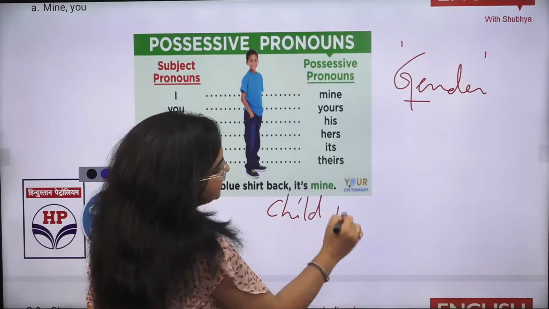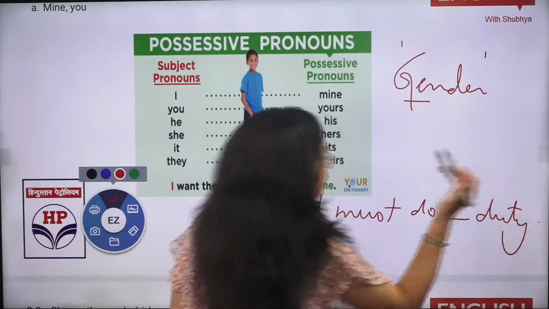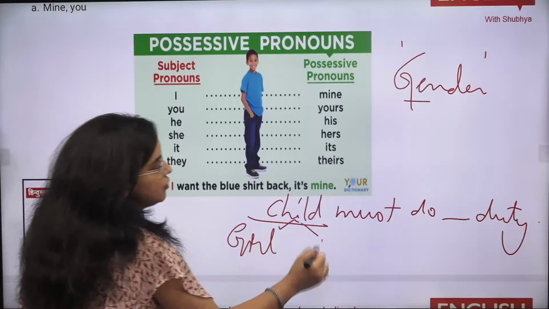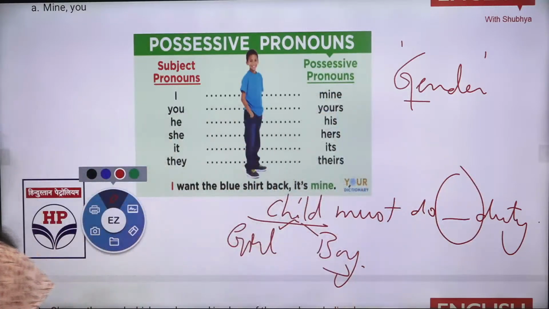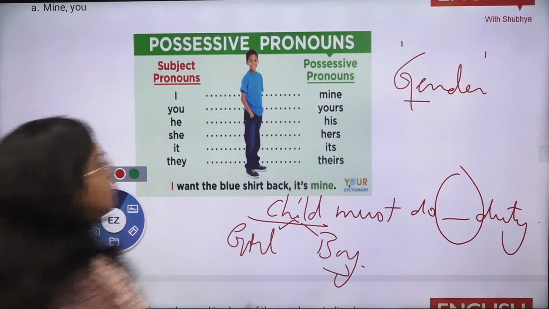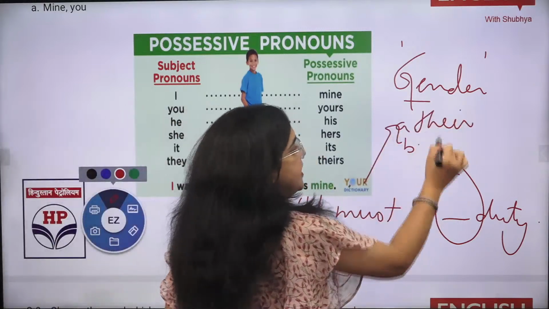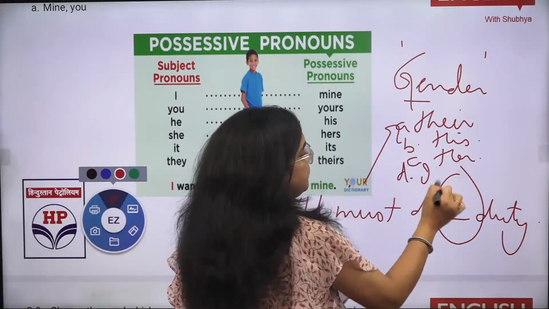Child must do dash duty. Now anyone who can tell me. Here you are not aware whether it is a girl or a boy. A child can be a girl also, a child can be a boy also. What should be used over here? Anyone in the comments? A child must do dash duty. Options: it can be their, it can be his, it can be her, it can be its.